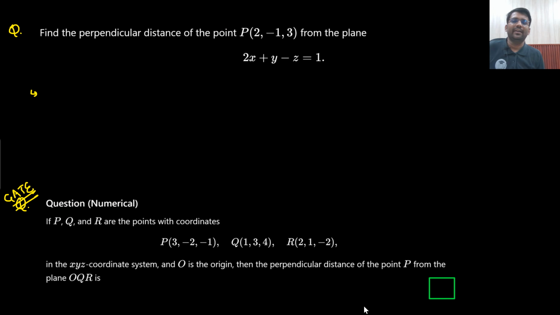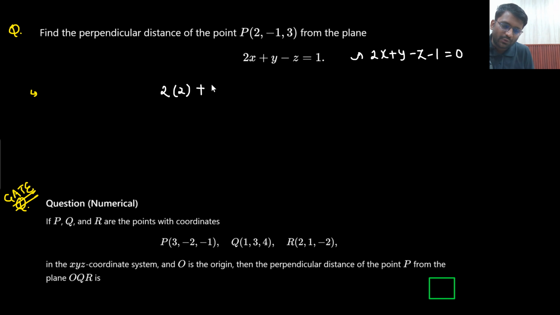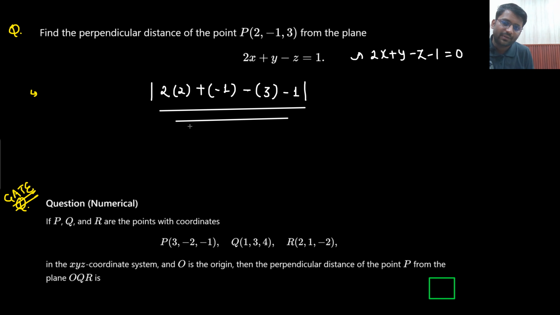Let's solve a problem. It will be completely clear to you. You need to find the perpendicular distance of point P from the plane 2x plus y minus z equals 1. First of all, you will make it 2x plus y minus z minus 1 equals 0. Now in place of x, you put this point's coordinate, in place of y this one, and in place of z this one, minus 1. Whatever answer you get, you take its mod divided by under root of the coefficient of x, which is 2 square, coefficient of y, which is 1 square, coefficient of z, which is minus 1 square.